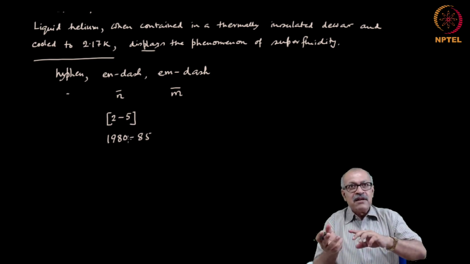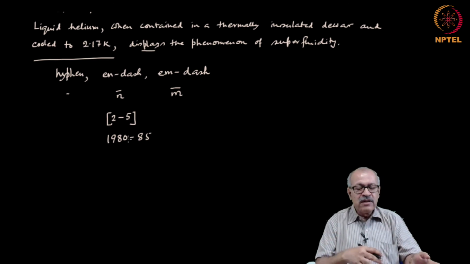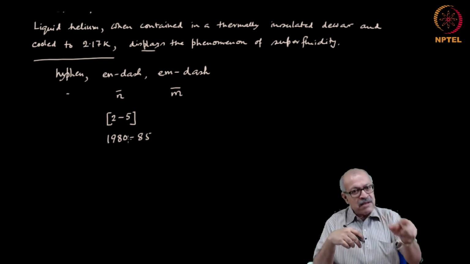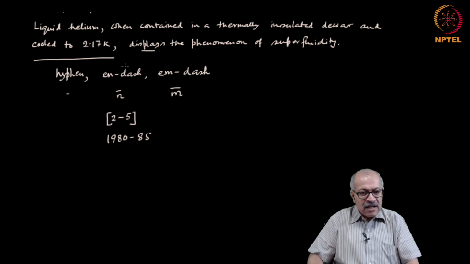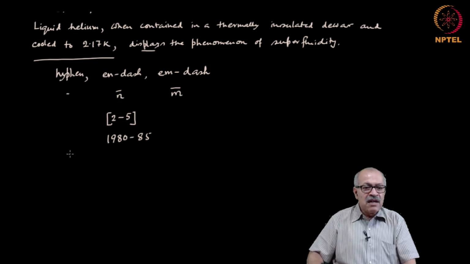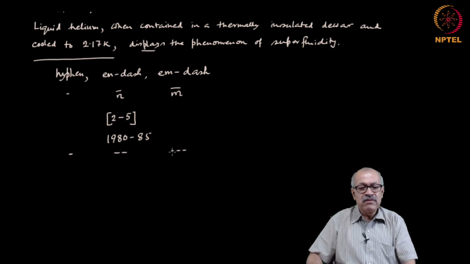In Microsoft Word, if you go into special characters, you will find a special character called N dash, and that is what you have to put here, and a special character called M dash that you have to put where you want the M dash. In the case of LaTeX, a single hyphen is a hyphen, two hyphens are automatically converted into an N dash, and three hyphens are automatically converted into an M dash.